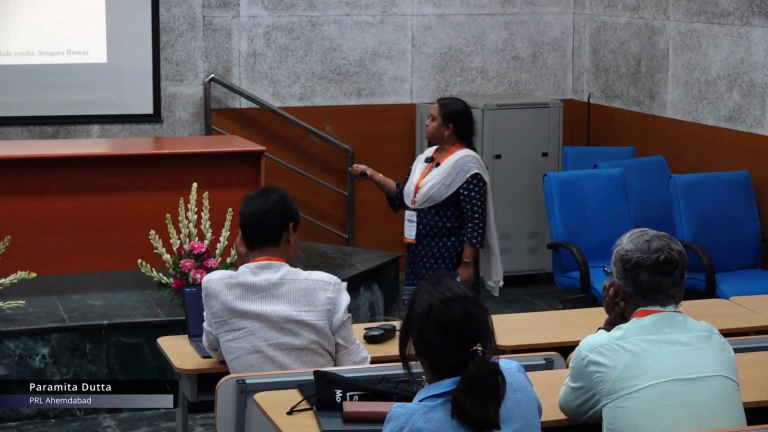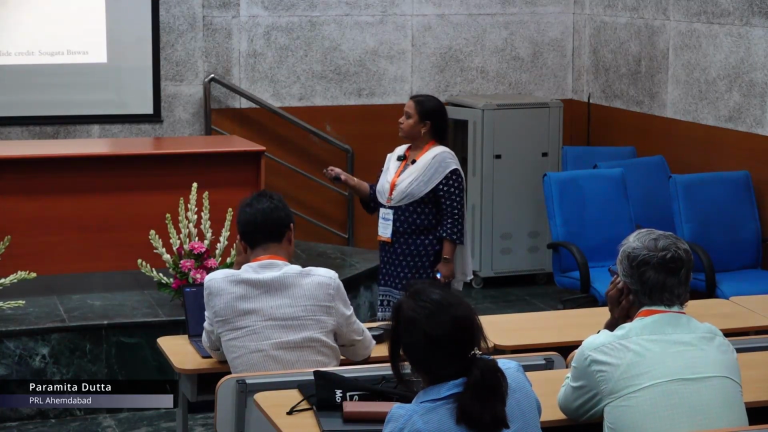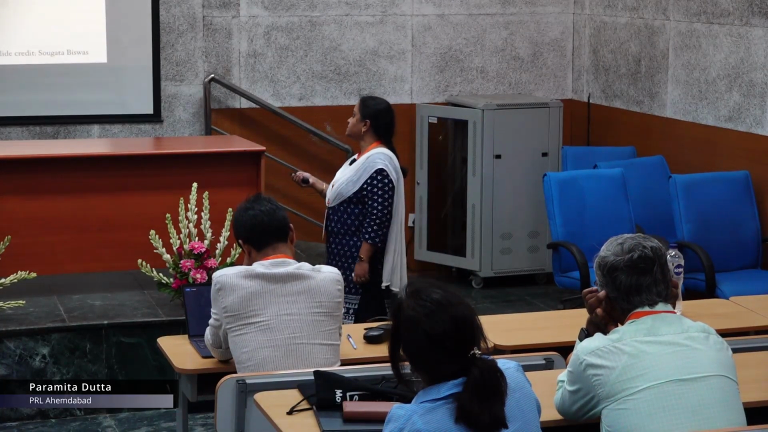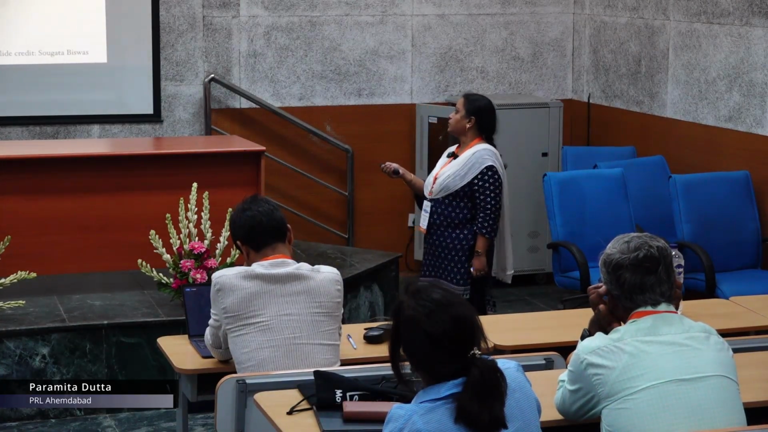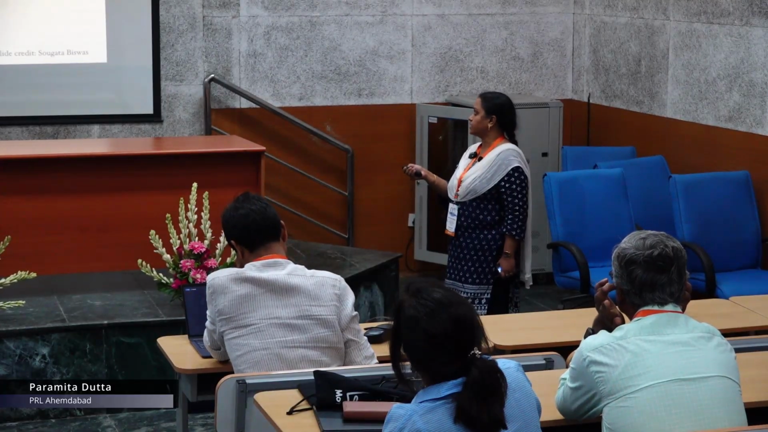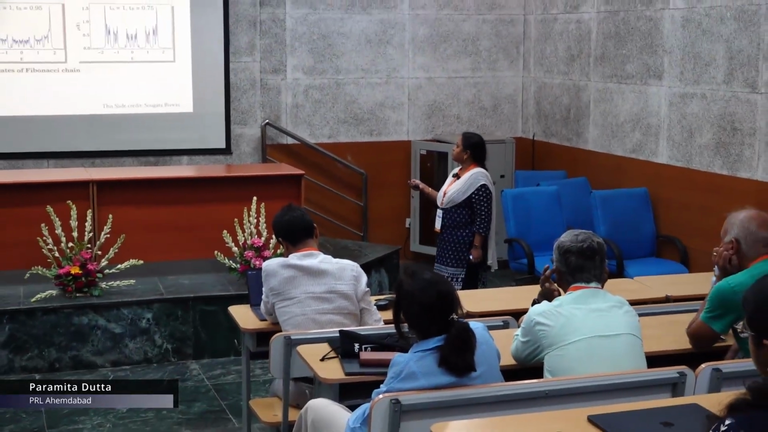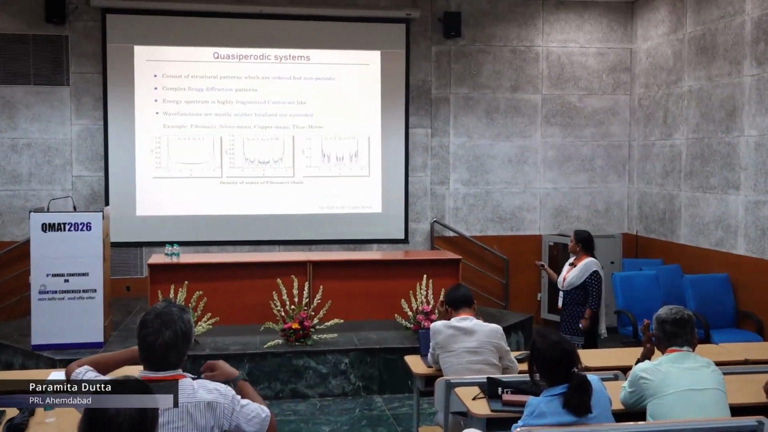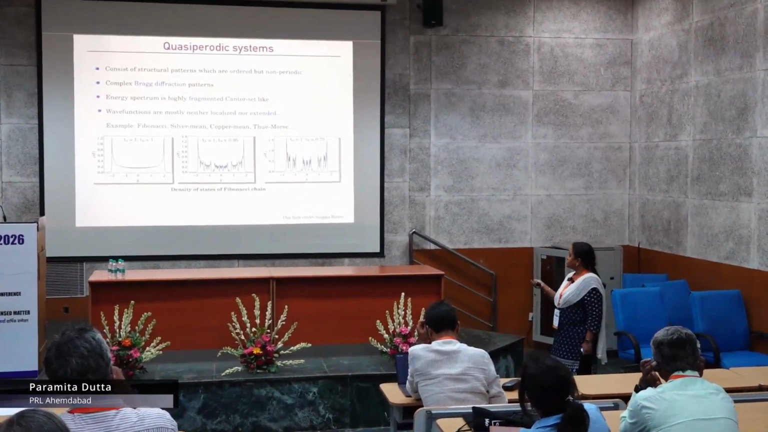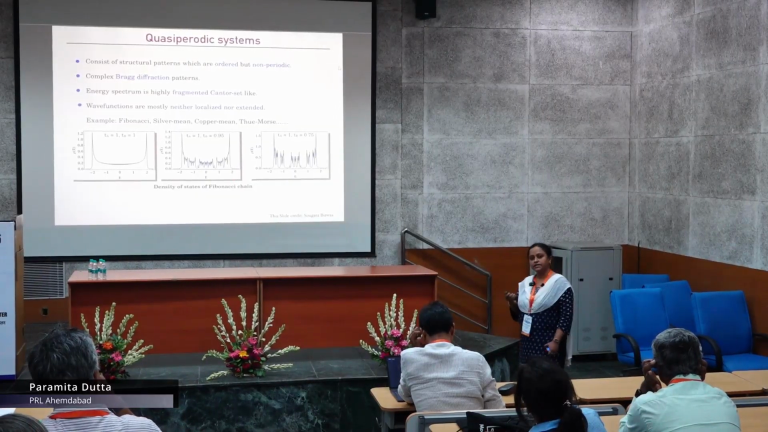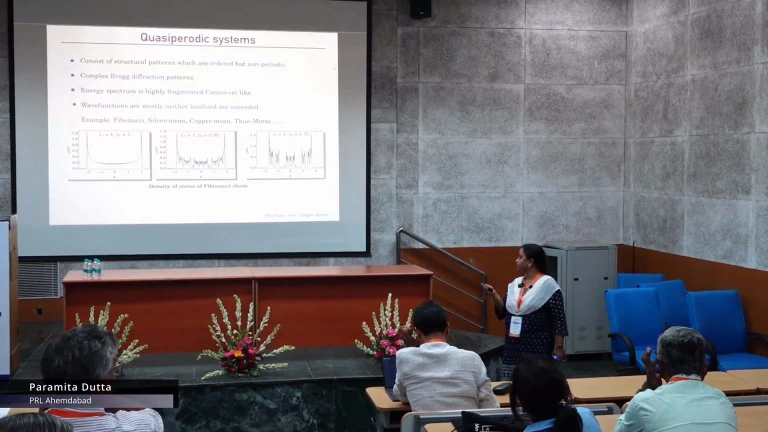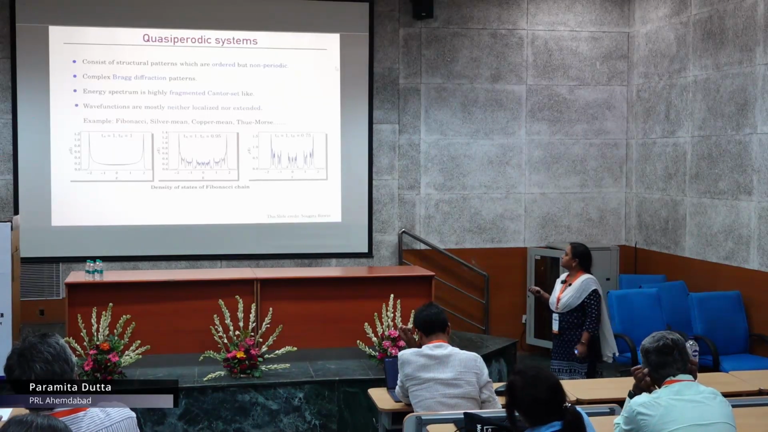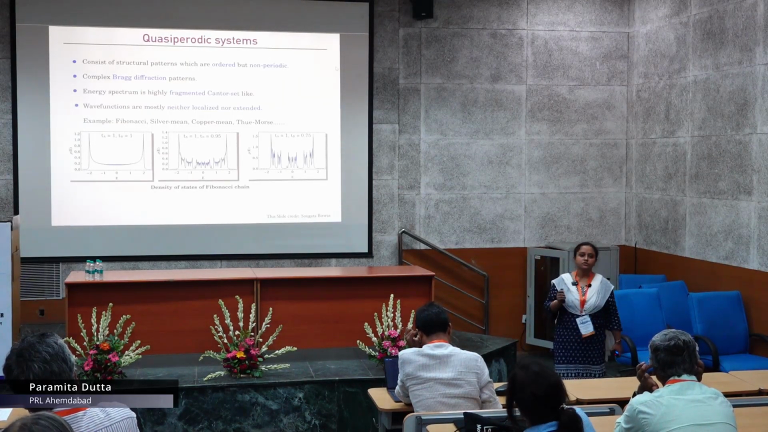I am showing here the density of states for a simple 1D wire. You can see the continuous density of states, but it gets fragmented once I include a hopping ratio different from 1. As soon as I increase the hopping ratio, either smaller than 1 or larger than 1, away from 1, the opening of gaps increases with the hopping ratio. A few examples have been mentioned here, like Fibonacci, silver mean, copper mean, Thue-Morse, etc.